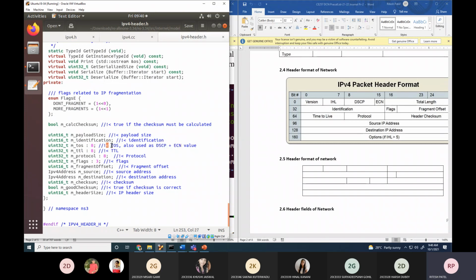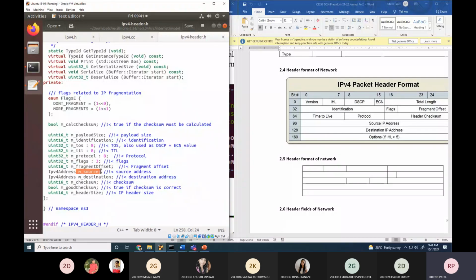It is 8 bits by default. TTL is 8 bits by default. Then protocol, which is 8 bits. The flag is 3 bits. Fragment offset is 13 bits.